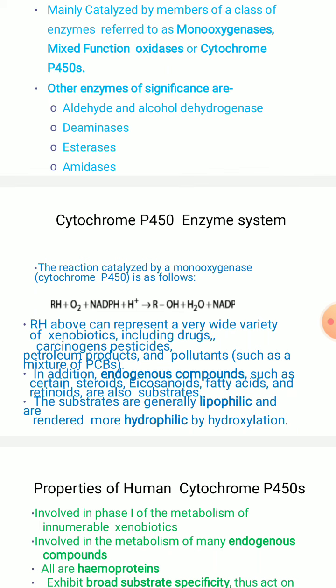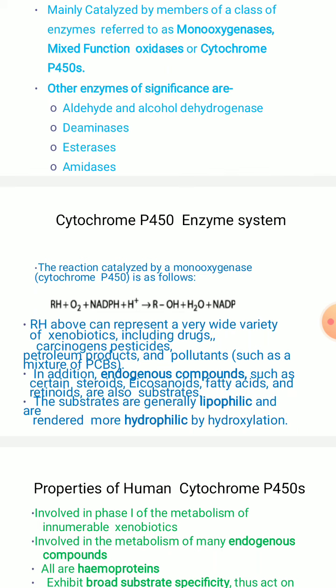In addition to these xenobiotic compounds, that is exogenous compounds, it also includes endogenous compounds such as certain steroids, eicosanoids, and fatty acids. Eicosanoids you might have already studied in lipid metabolism, as C20 carbon compounds. Fatty acids and even retinoids also act as substrates along with these exogenous substances. These are all endogenous substances.